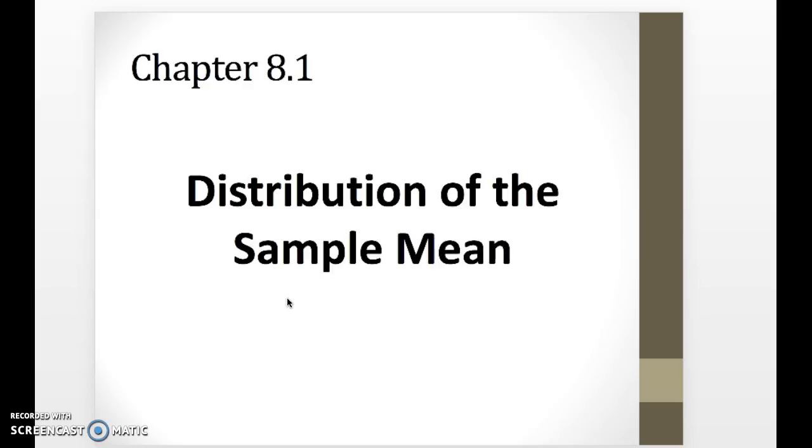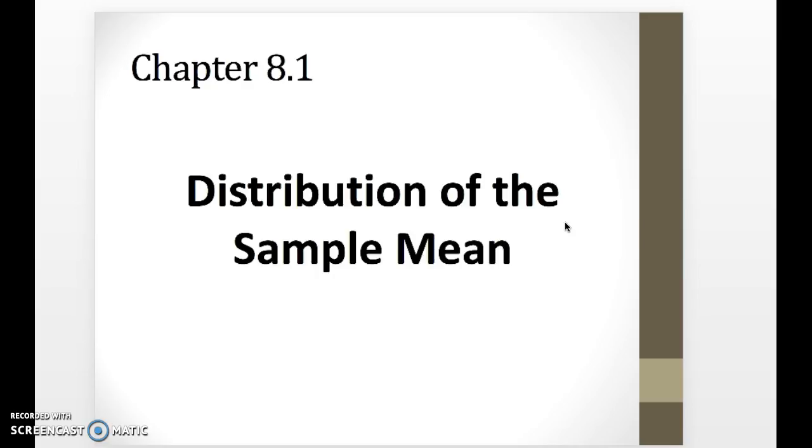A lot of the vocabulary and problems in Chapter 8 are going to feel very similar to some of the things we did in Chapter 7 and then also with the binomial in Chapter 6. But what we want to do is set the foundation and see the difference and see how Chapter 8 compares to our previous chapters. So we're going to hear a lot about the distribution of the sample mean in 8.1 and then the distribution of the sample proportion in 8.2.